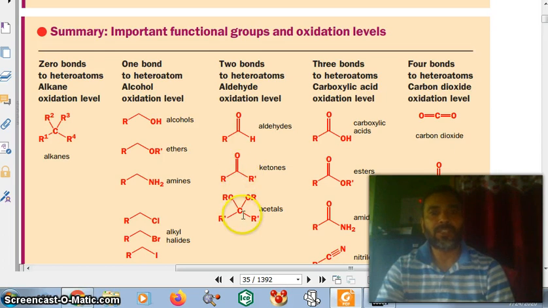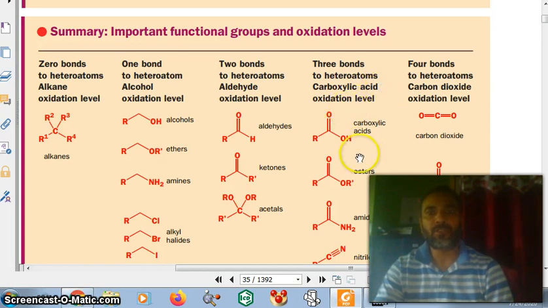Now you see this is the acetal, this carbon attached with oxygen and this carbon attached with oxygen. The two bonds, two heteroatoms. So this is the aldehyde oxidation level. Now three bonds to heteroatoms. This is the carboxylic acid oxidation level.